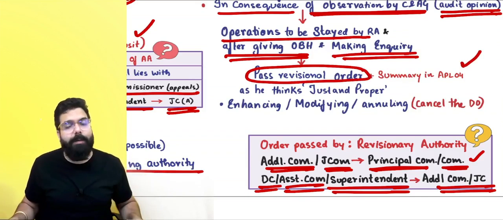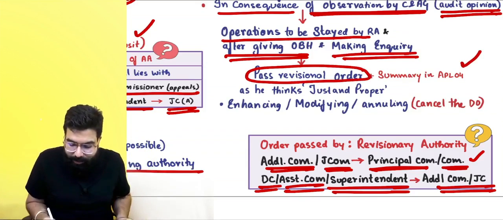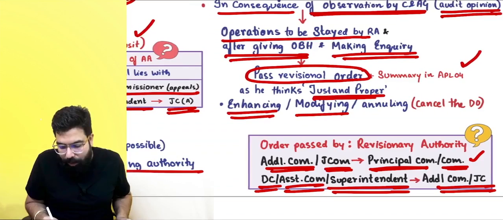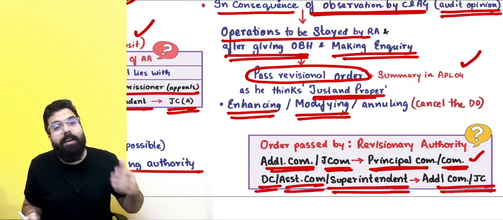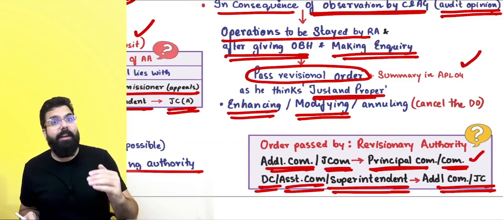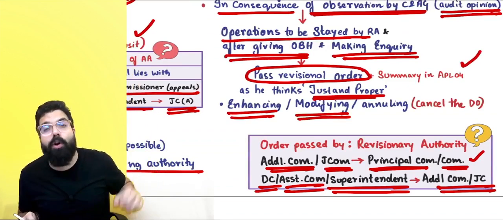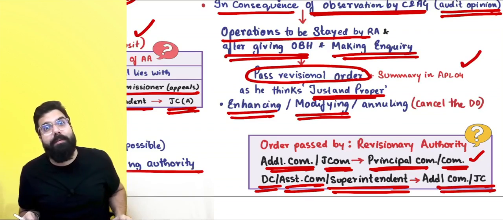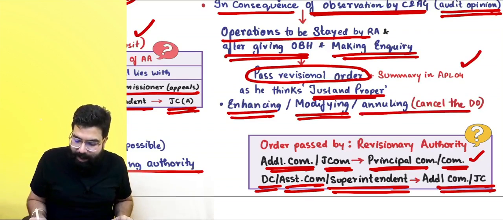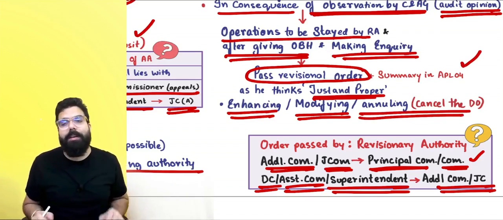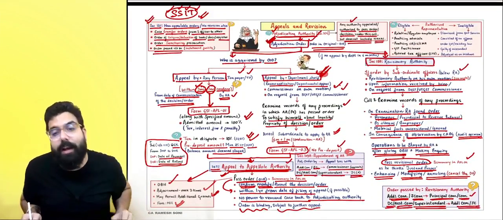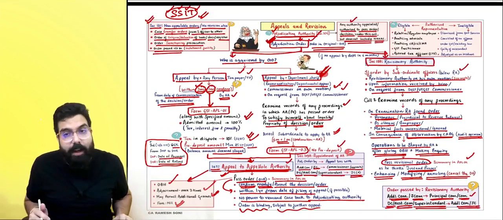The revisional order will be passed by the revisionary authority as they think just and proper. Either they will enhance the demand, or modify the demand, or, if a refund was given, say 500 crore when it should have been 50 crore or 0, they can cancel the order also. Basically, the adjudication order which was passed, the revisionary authority can cancel also. Okay, sir, point is clear.